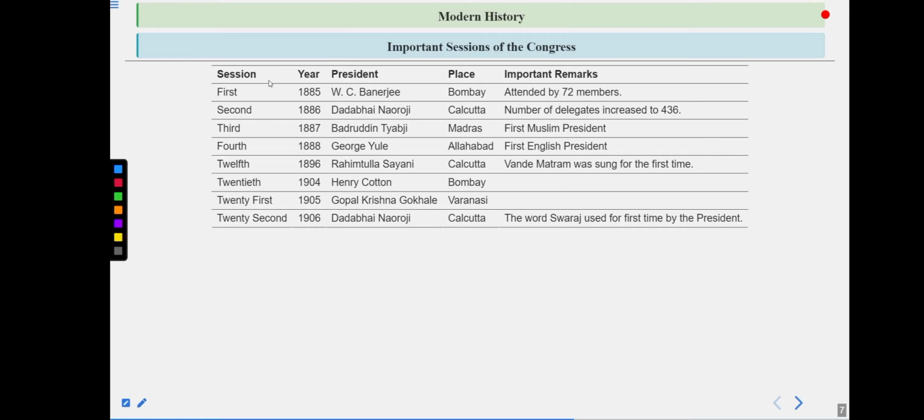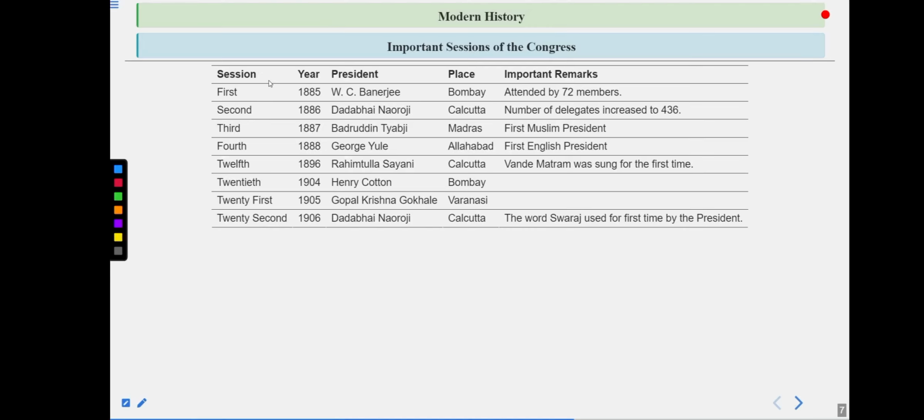Then comes the fourth session, very important, once again, 1888. In that session, the president was George Yule. This fourth session happened in Allahabad, today known as Prayagraj. And this was the first English president. So remember the name George Yule.